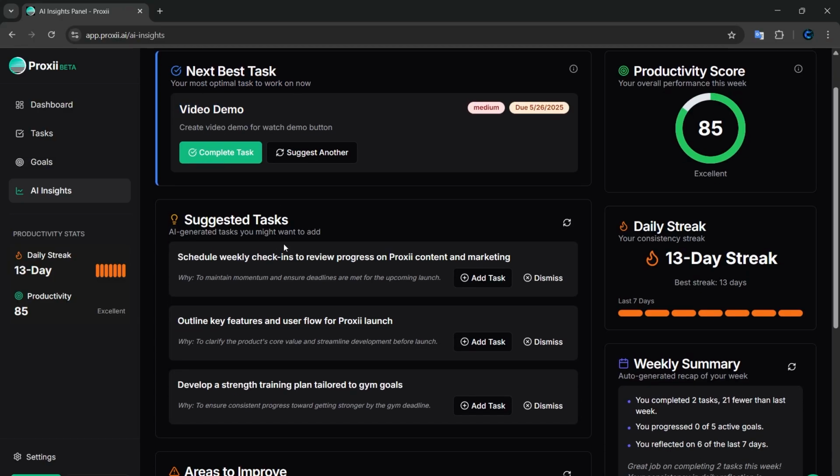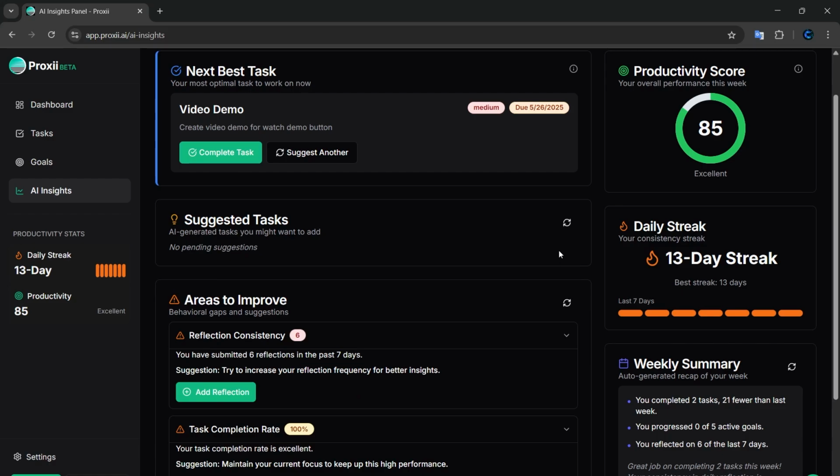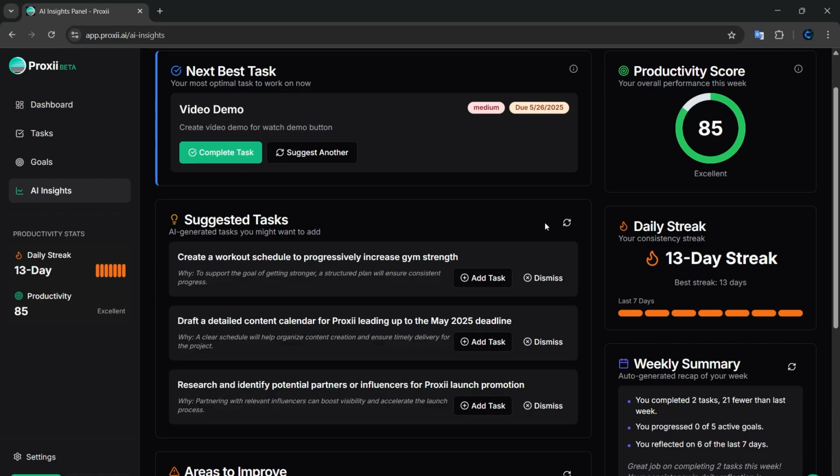These are AI suggested tasks, generated from your goals, your tasks, things you have going on. And if I really don't like any of them, I'll just refresh the suggested tasks and it'll give me a new set of suggested tasks from the AI.